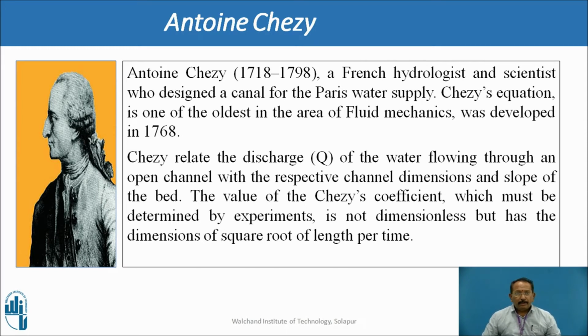Antoine Chézy was a French hydrologist and scientist who designed a canal for the Paris water supply, which was very famous. Chezy's equation is one of the oldest in the area of fluid mechanics and was developed in 1768. Chezy related the discharge of the water flowing through an open channel with the respective channel dimensions, that is slope of the bed and perimeter, etc. The value of the Chezy coefficient is constant, which must be determined by experiments, and it is not dimensionless but has the dimensions of square root of length per time.